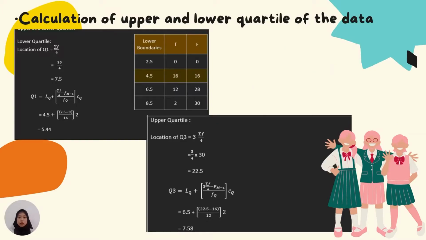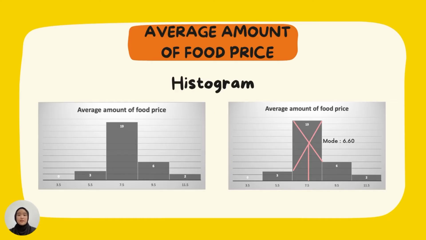This is the calculation of upper and lower quartile of the data. The location of lower quartile that we got is 5.44, and the location of upper quartile that we got is 7.58. And I'm going to continue with the average amount of food price.